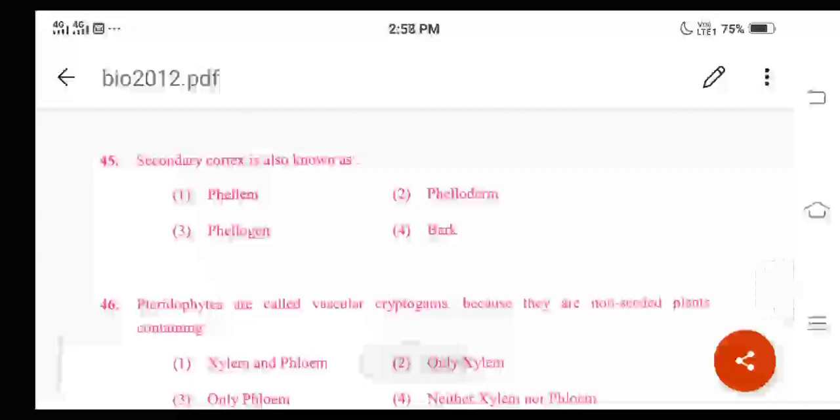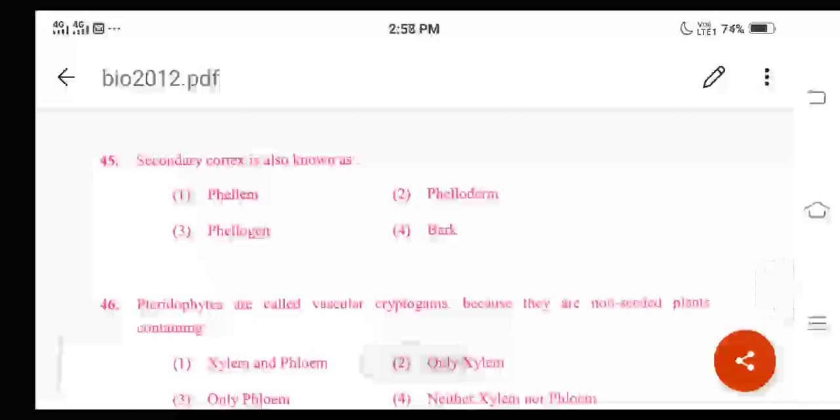Now this cork cambium leads to the formation of new tissues which help in the secondary growth of the plant, right? Remember what I told you, the cork cambium is also known as the phellogen. The phellem forms the bark. The secondary cortex is known as the phelloderm. These phelloderm will have thin walled cells that develop from the inner side of the cork cambium.